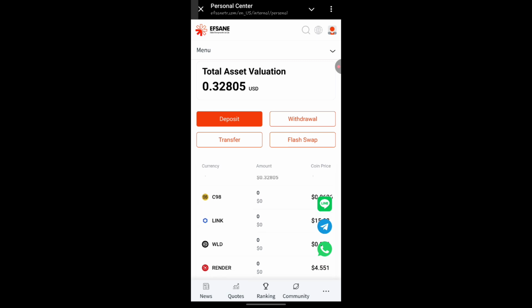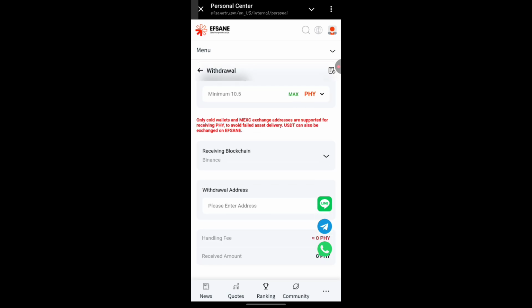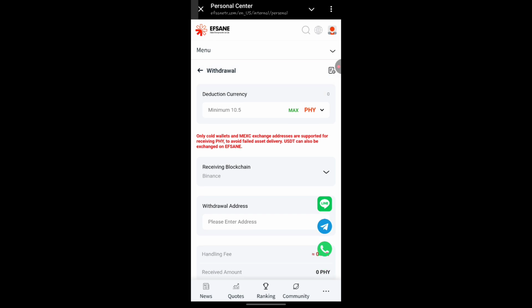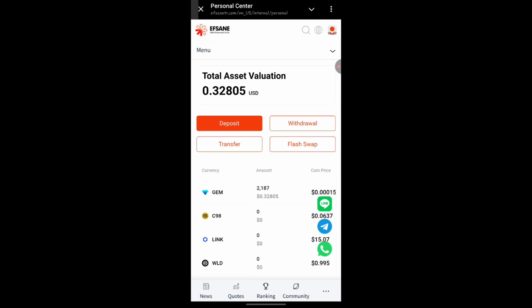Now let's go for withdrawal. To withdraw on this site, I think the minimum withdrawal right here is $10, and we're going to be withdrawing this asset as far as it gets to $10 right here. So for deposit, I won't encourage anyone to deposit right now until we make our withdrawal in the next video, and we have a reason to maybe buy the gem token.